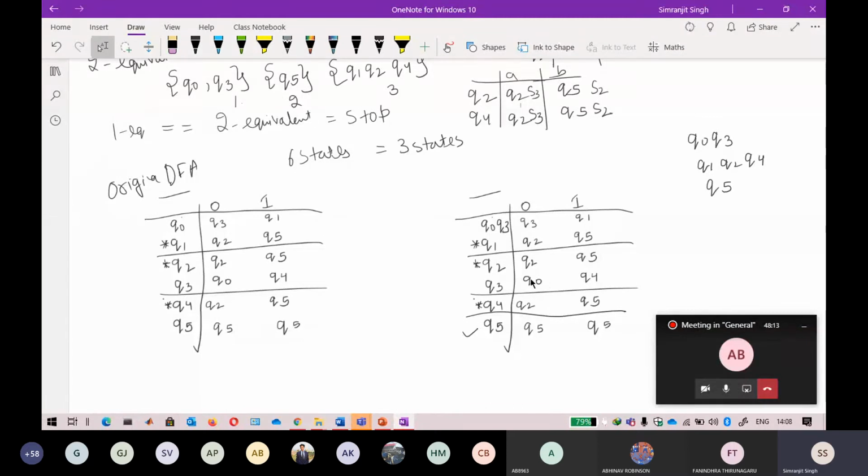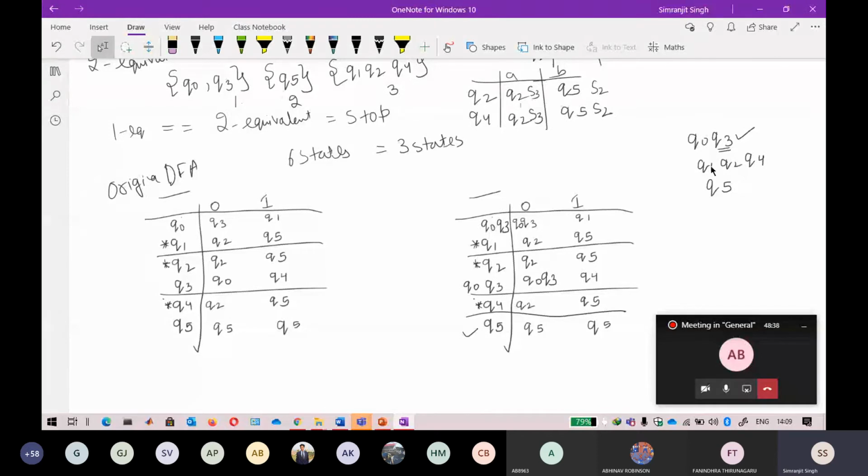Now wherever there is Q3, add Q0 to it. I cannot find any more, so this step is complete.